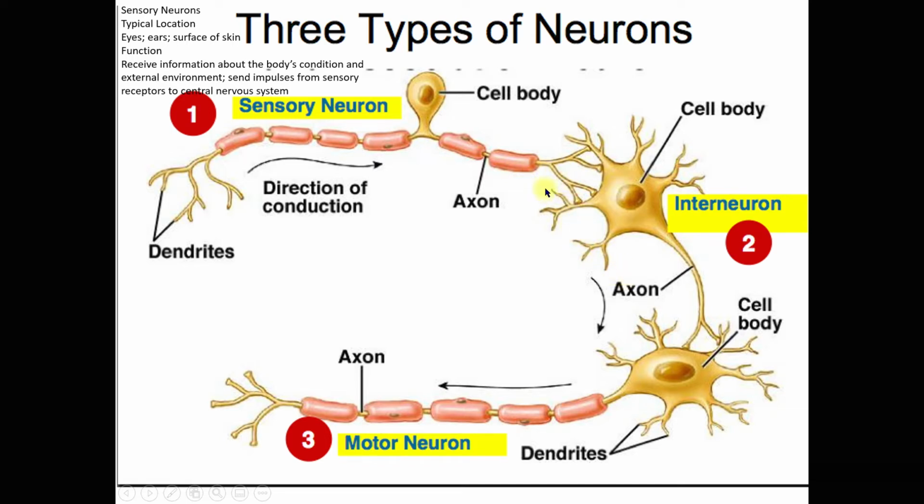Next, oh sorry, before we go to interneuron, this is the Schwann cell that forms the myelin sheath, and the part of the axon of the neurons that is not being wrapped by the Schwann cell that forms the myelin sheath is known as the nodes of Ranvier, which accelerate the transmission of impulse along the axon.